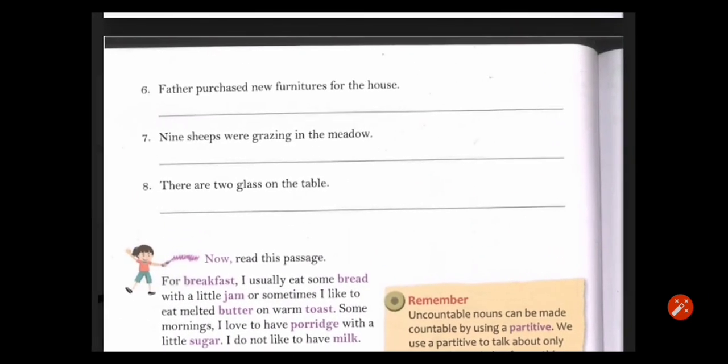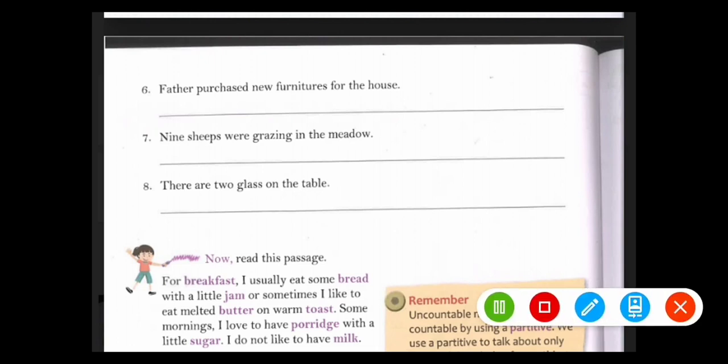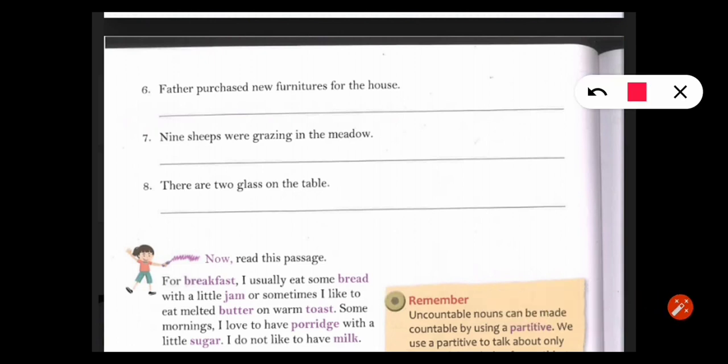The next one, sixth one. Father purchased new furniture for the house. In this word, furniture is given here, and I told you that the plural of furniture will remain same.